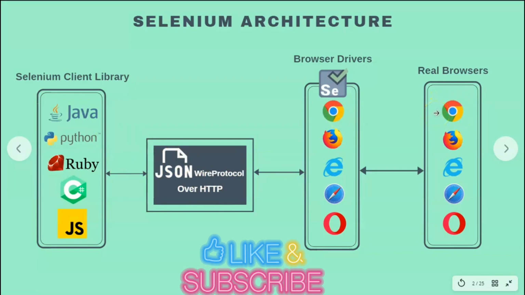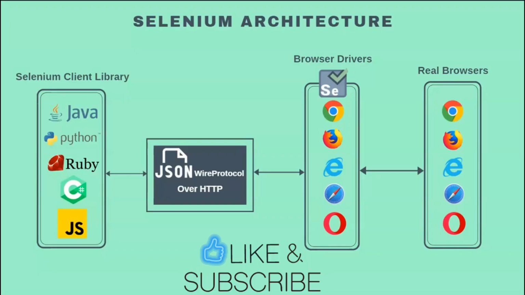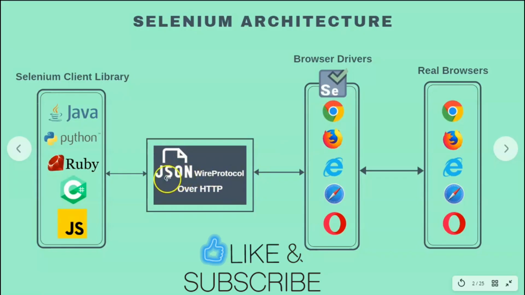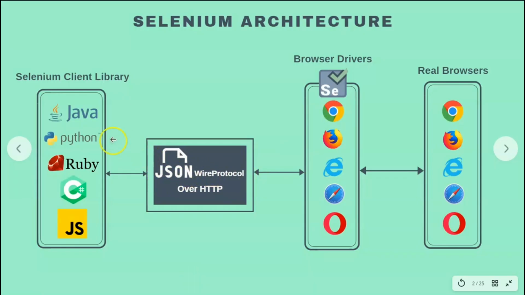If it is not able to find, say for example, there is a web element search text box that you have defined in your script, which the Chrome driver is not able to find in the real browser, in that case, there will be an error returned. So in the error scenario, the error will be returned to the Chrome driver, right? And then from Chrome driver, it will be returned in the JSON format with JSON wire protocol over HTTP to